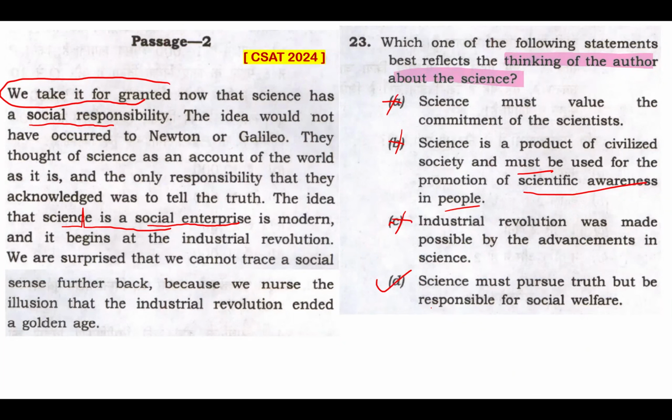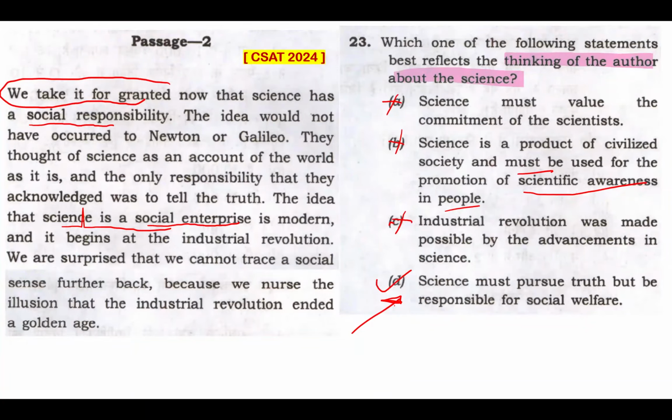Science must pursue truth but be responsible for social welfare. This statement, option D, reflects the author's view as given in this passage, the essence of the passage, because it gives the dual relationship of science that the author describes here.